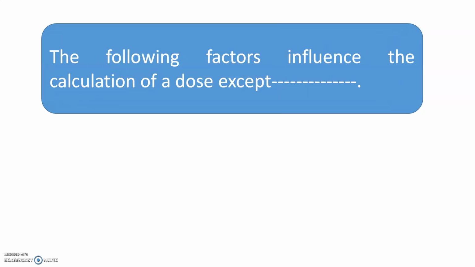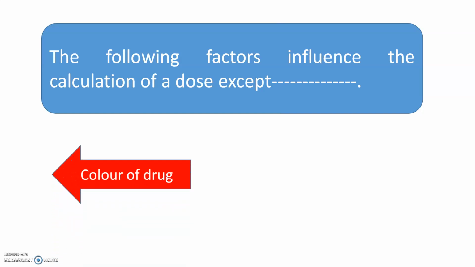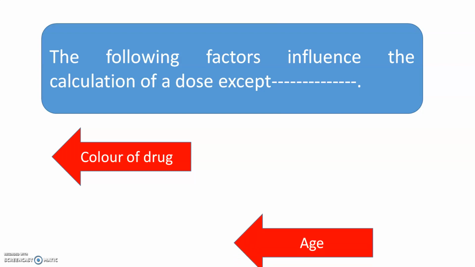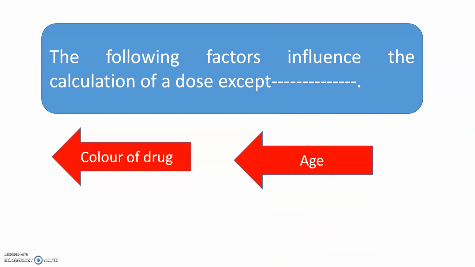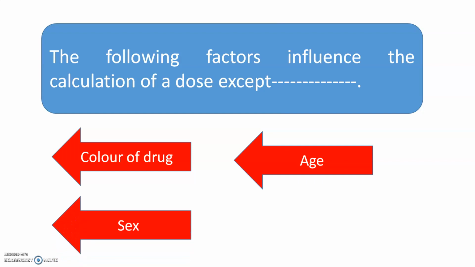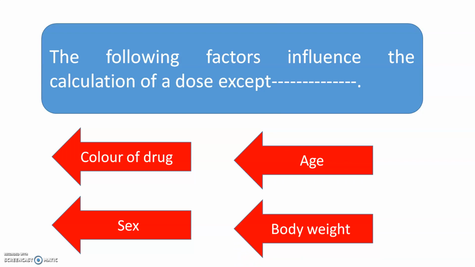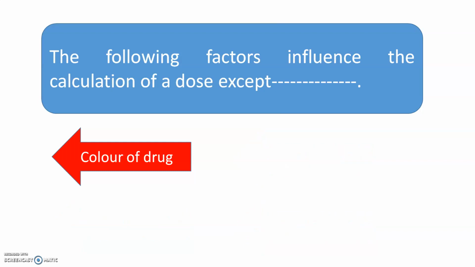The following factors influence the calculation of a dose except. There are various factors which affect the calculation of the dose. You have to find out the exception, and the options are color of the drug, age of the patient, sex of the patient, or body weight of the person. The correct answer is color of the drug; it doesn't influence the calculation of the dose.